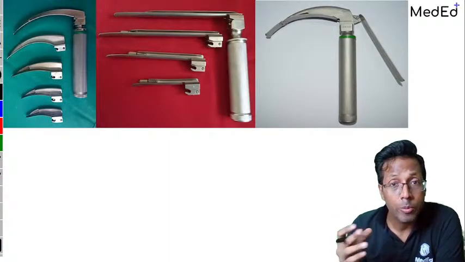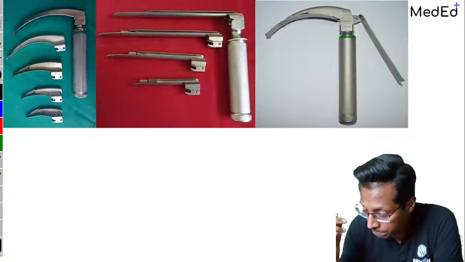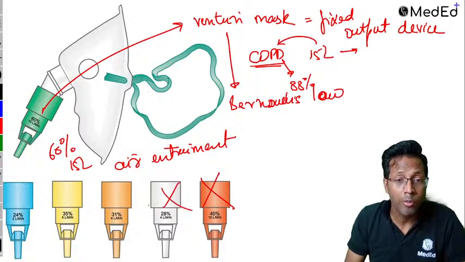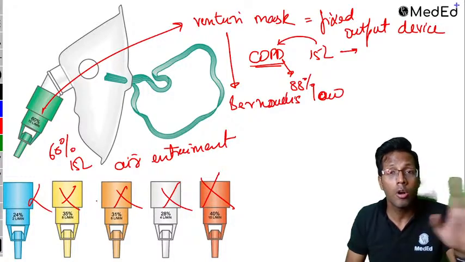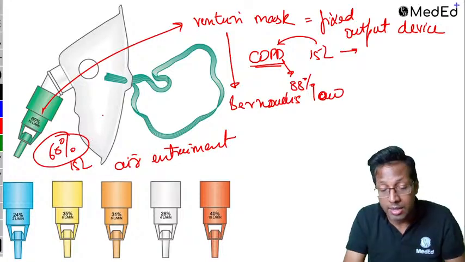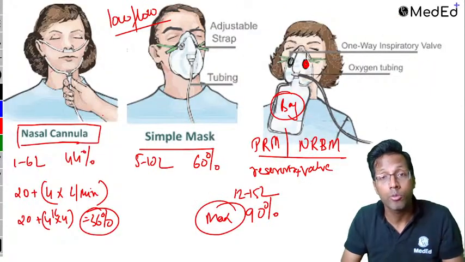Another important topic, intubation and LMA. Can't remember the color. No, you don't need to remember the color. These colors are not important. They won't ask you. Just remember the maximum FiO2 is 60% and it is less than NRBM. This is where we get confused.